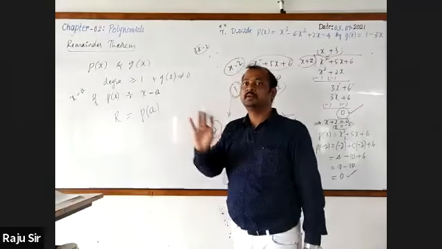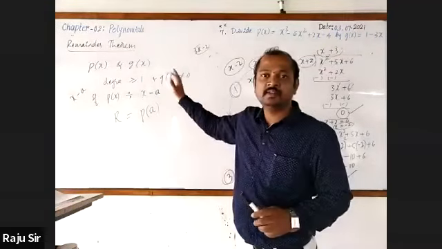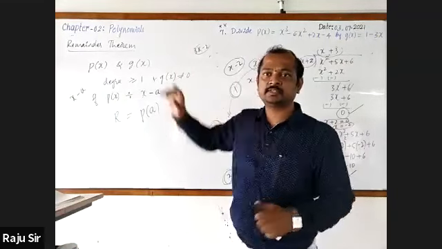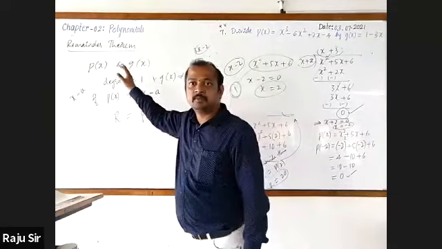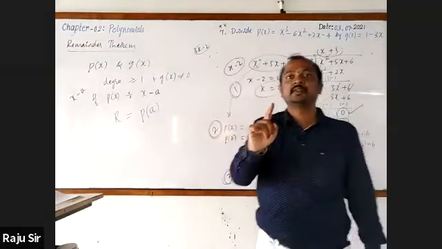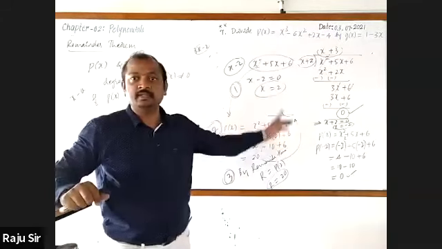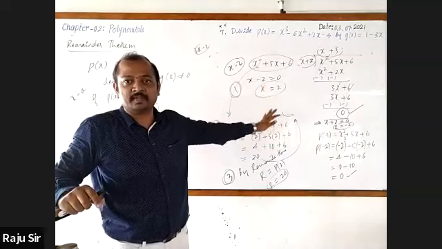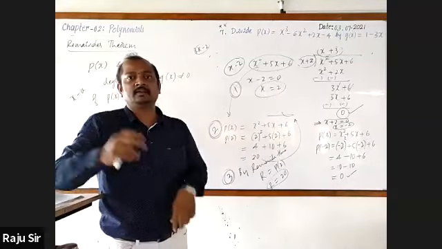Okay. Then let's go for only polynomials. For tomorrow's weekly test, you have the syllabus, that is the polynomial chapter up to the remainder theorem, including the problems on that. Okay?